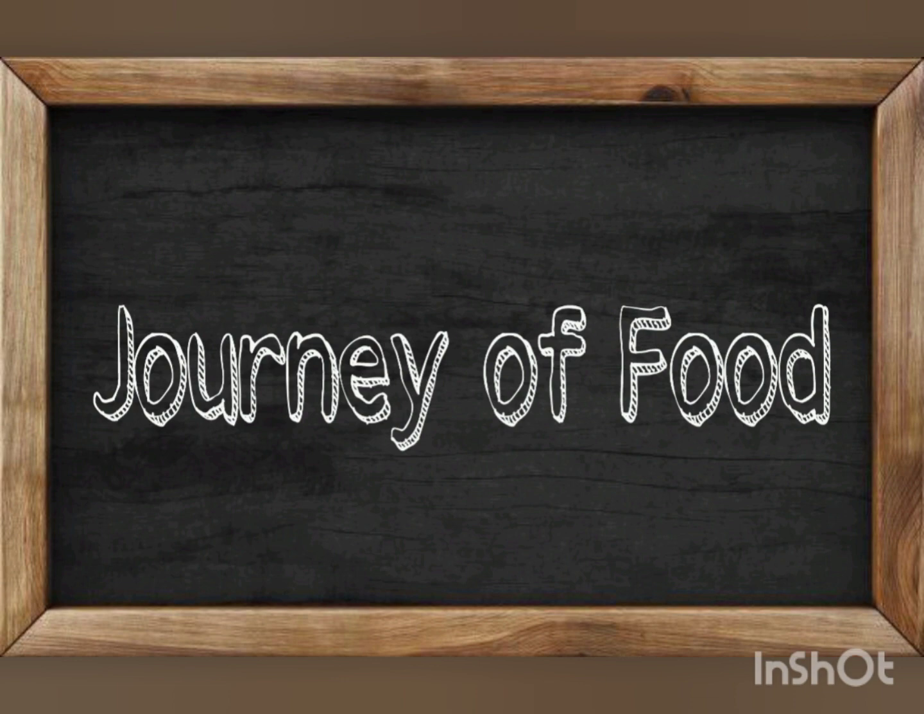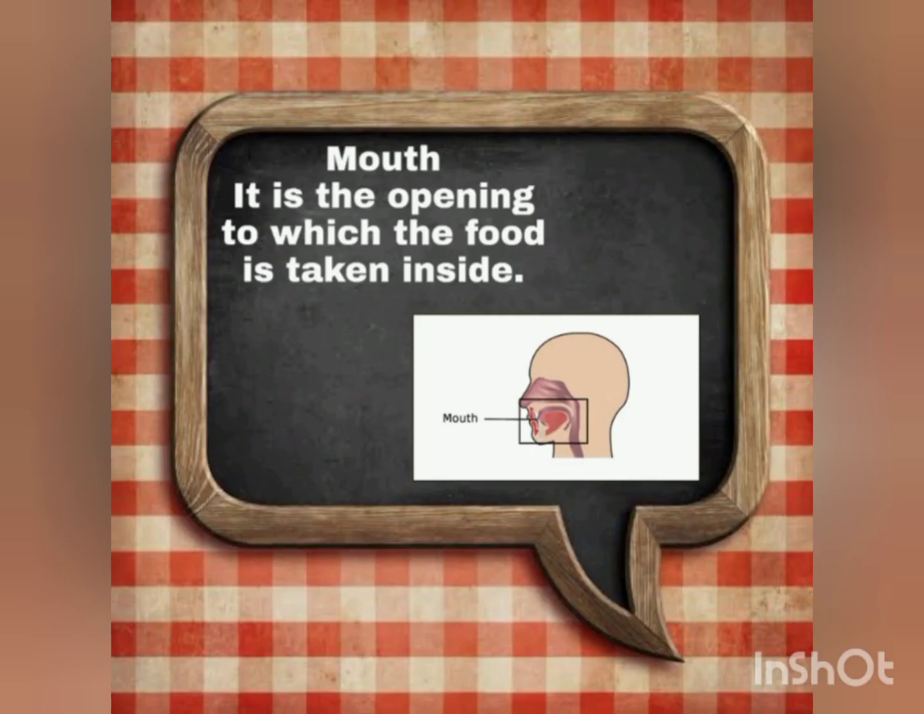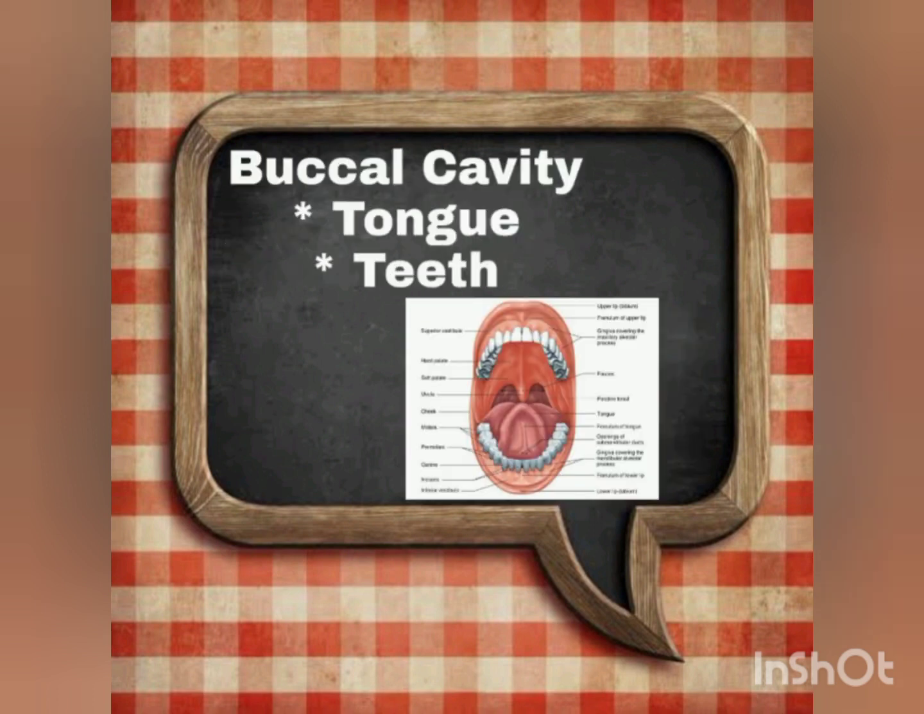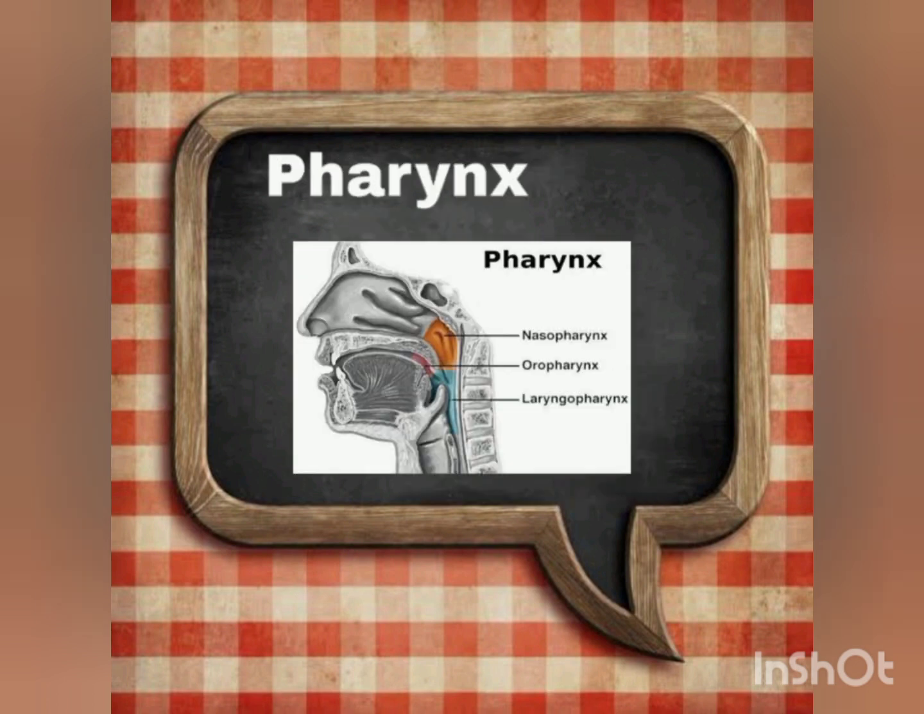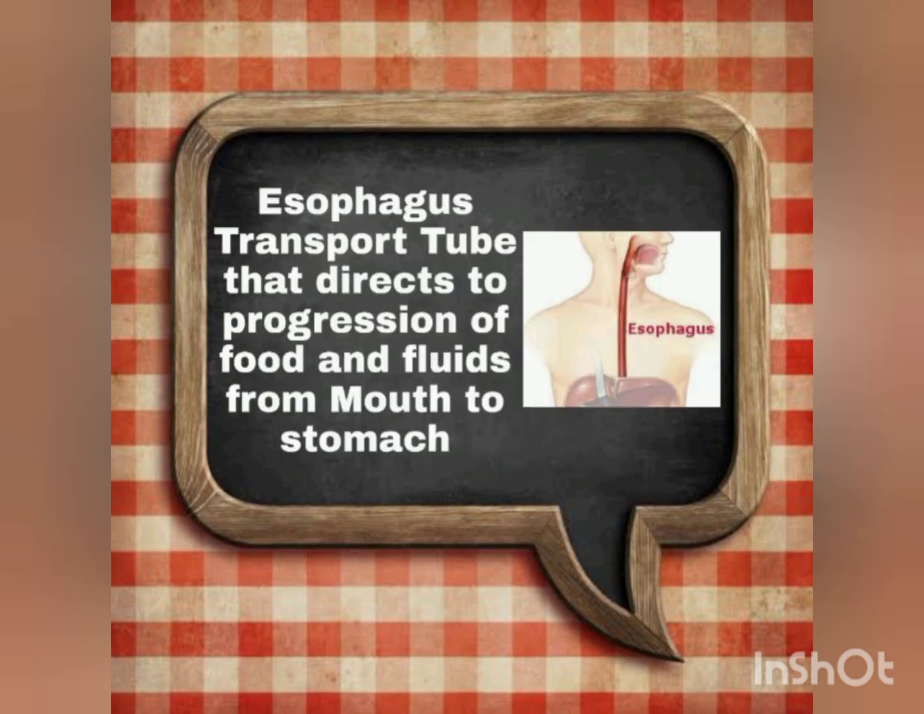First, the journey of food. The mouth is the opening through which the food is taken inside. Next, the buccal cavity, which has two main structures, the tongue and the teeth. The tongue is used to mix the food and the teeth help to cut and chew the food. And the pharynx leads to the esophagus. It is a transport tube that directs the food and fluid from the mouth to the stomach.